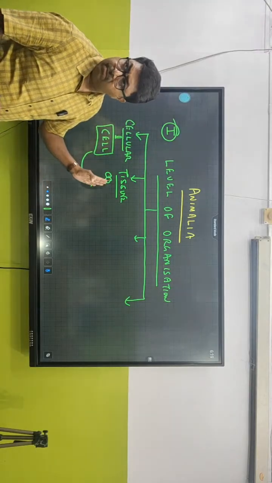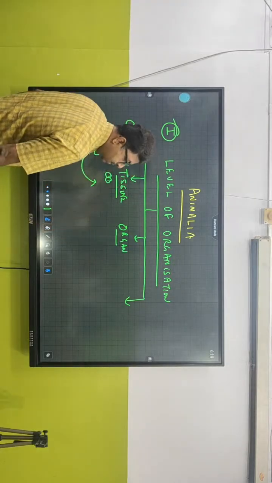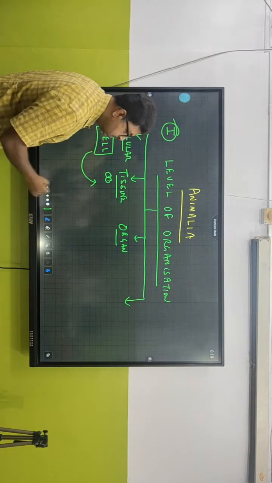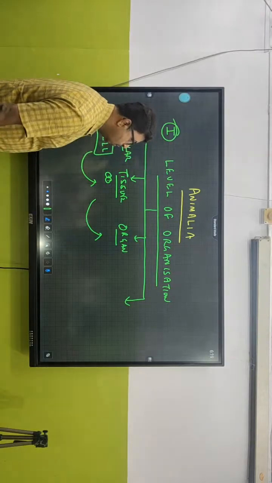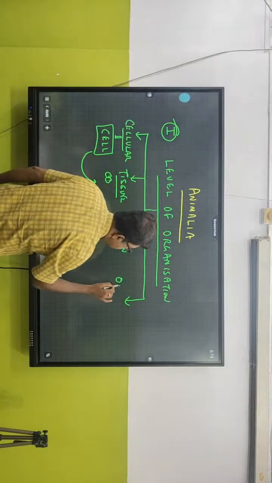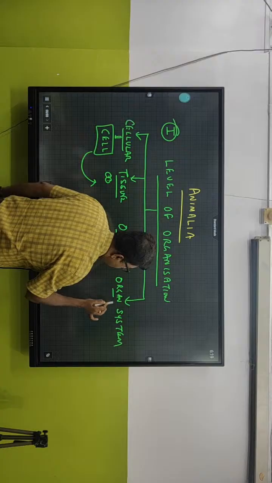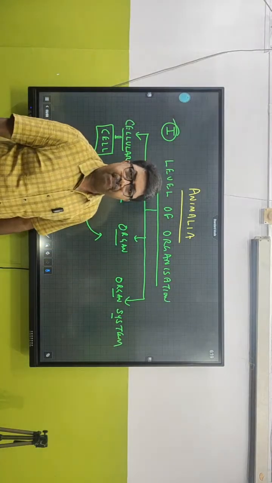Do we have tissue level? No. Many of the tissues together, they make what? Organ. So the third one is organ level of organization, which is a little bit more advanced over tissue level. And the last one is organ system level of organization.